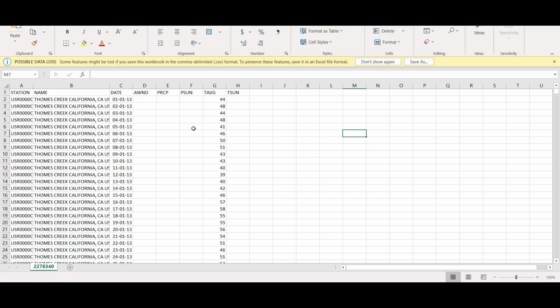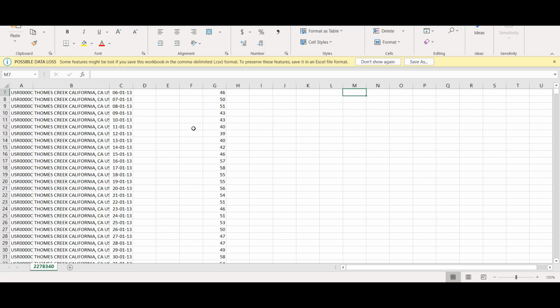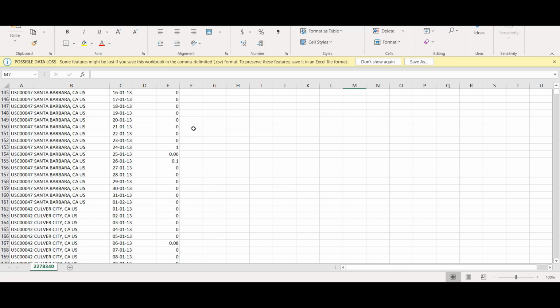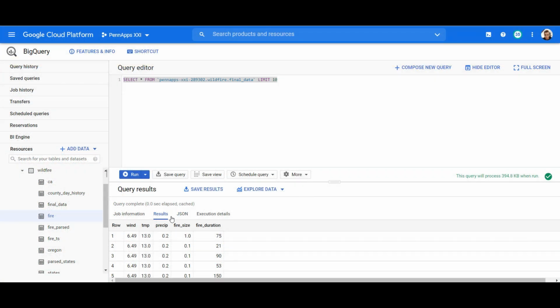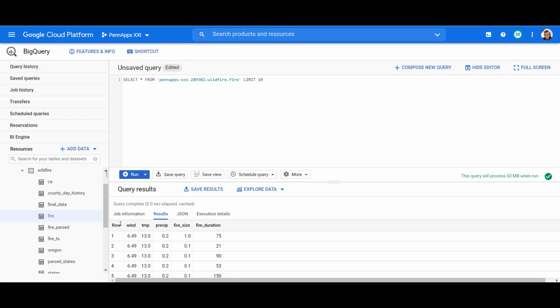The next issue was that different meteorological stations were reporting different weather parameters, so we had to parse the data in order to find those that reported all of the temperature, wind speed, and precipitation. Wildfire dataset provided us with 2 labels for our machine learning model: fire size and its duration, which we could have then used to simulate the spread of the wildfire. The weather dataset gave us data points to predict the labels.